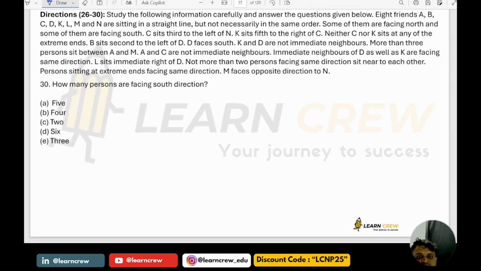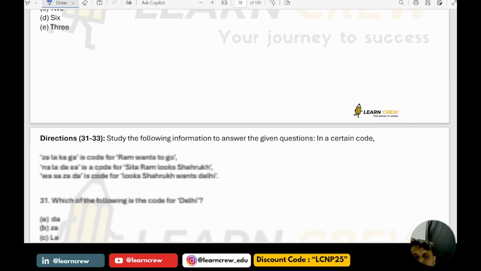Next, how many persons are facing the south direction? 4 are facing south direction. 4 are facing north direction.